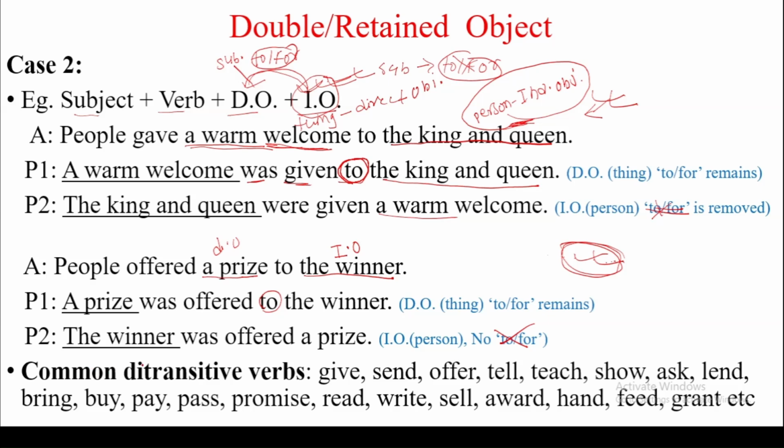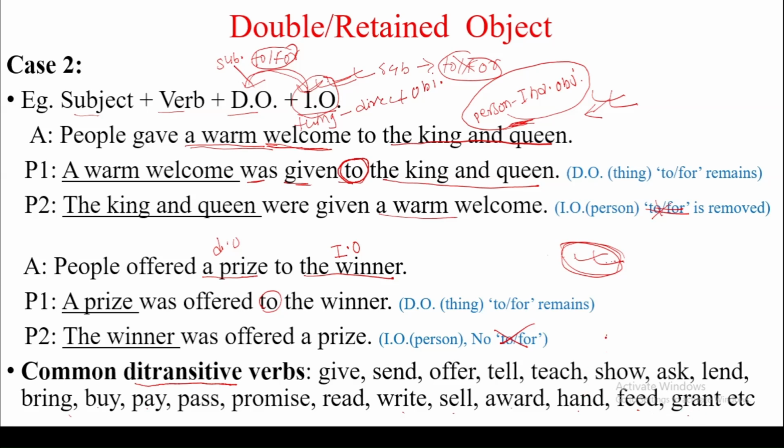So, common ditransitive verbs. There are some verbs that take two objects, called ditransitive verbs. The common ditransitive verbs are give, send, offer, tell, teach, show, ask, lend, bring, buy, pay, pass, promise, read, write, sell, award, hand, feed, grant.